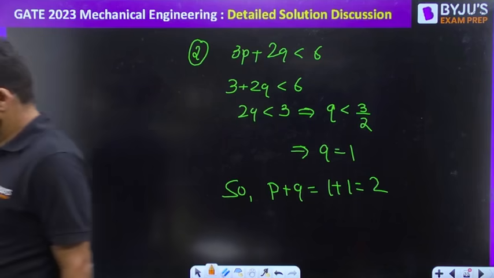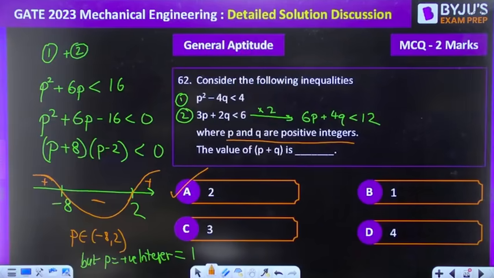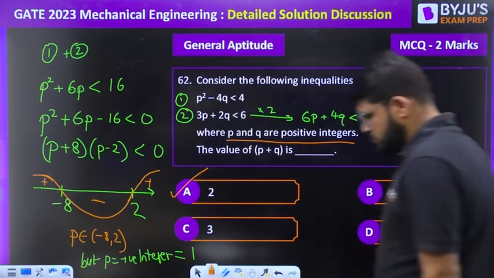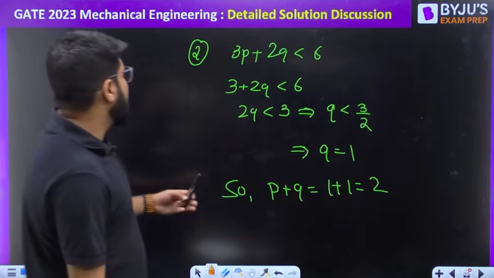That is equal to 2. Done. P plus Q is equal to 2. Done. Moving ahead to the next question here.